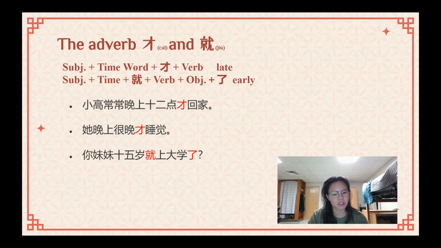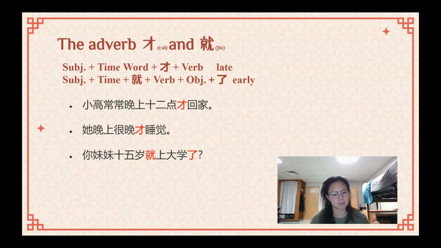Okay, let's look at 就 and 了. Like I said, they are very different. 了 has a lot of usages. When you use 就, you need to use 了. That's just part of the sentence structure. You just need to use it. Some grammar like this is just going to be one of those exceptions where you just have to follow it, because that's just how it is in the language. So let's look at this example, and then we can break it down like we did with 才.